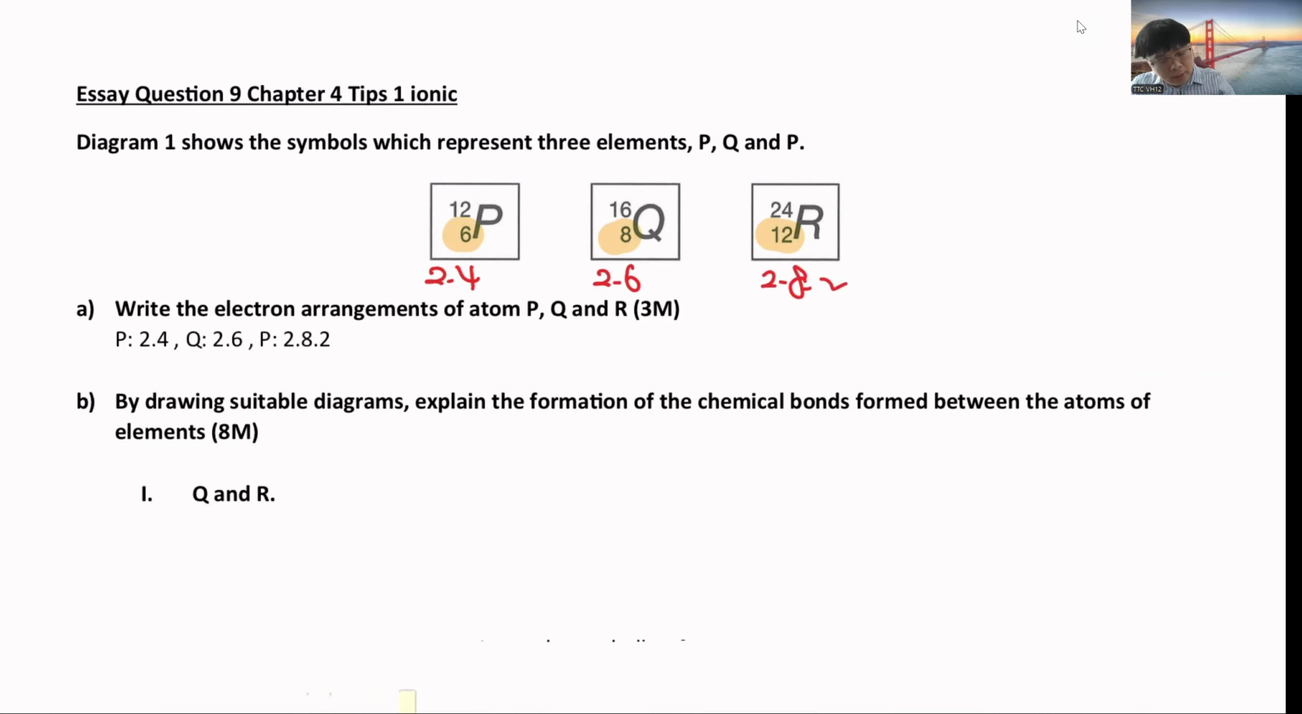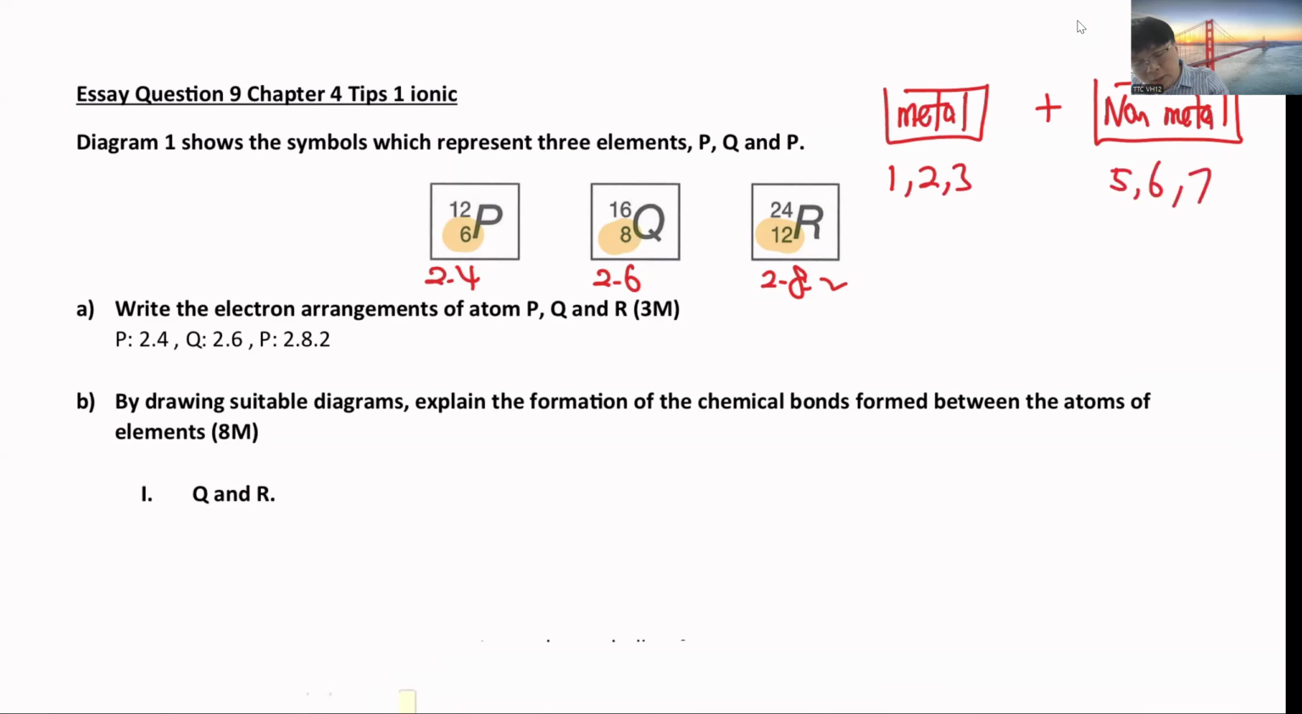If you have no choice, for this you have to choose ionic. For ionic, you must choose a metal reacting with a non-metal. For metals, the valence electron is 1, 2, 3. For non-metals, the valence electron is 5, 6, 7. Why choose them? Because a metal with 1 valence electron will donate 1 to become 1+, 2 valence electrons will donate 2 to become 2+, 3 valence electrons will donate 3 to become 3+.